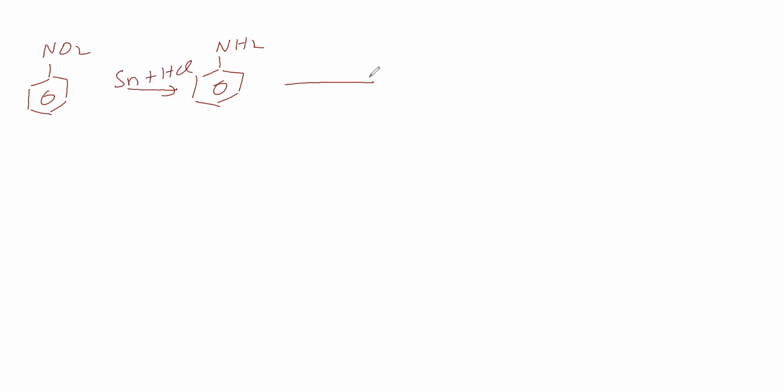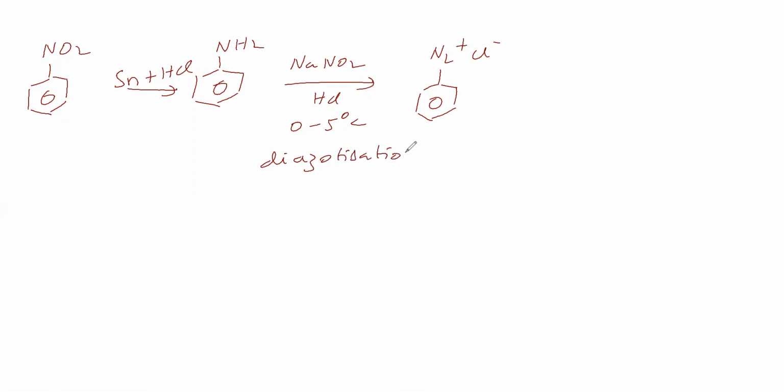Then this is treated with NaNO2 and HCl at a temperature of 0 to 5 degrees Celsius. So this NH2 group is going for diazotization, and we get a diazonium salt. The diazotization reaction converts the amino group into a diazonium salt, we can say. Then this diazonium salt is taken for reduction. The reducing agent is sodium borohydride, otherwise H3PO2 plus cuprous chloride is taken.